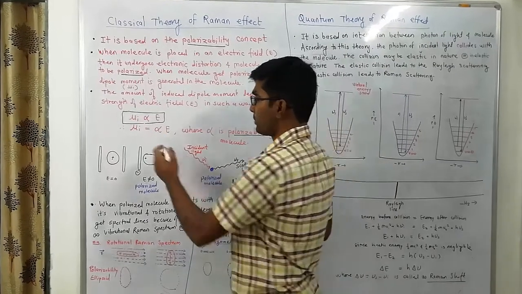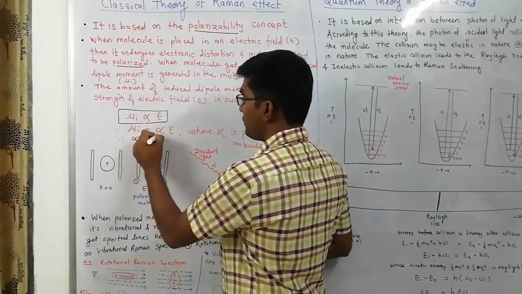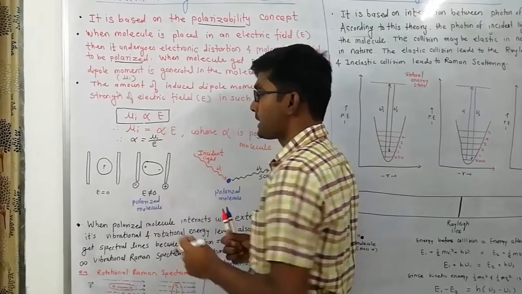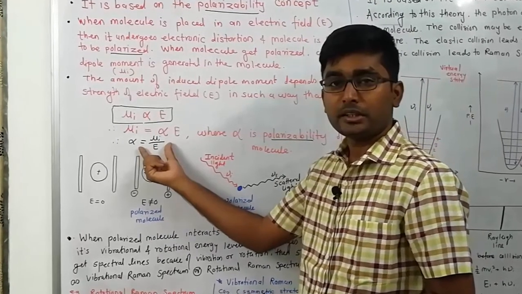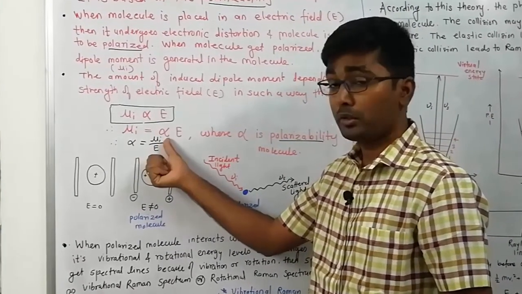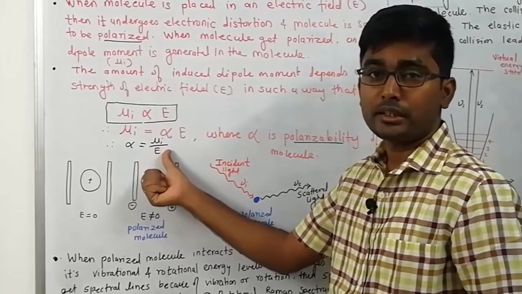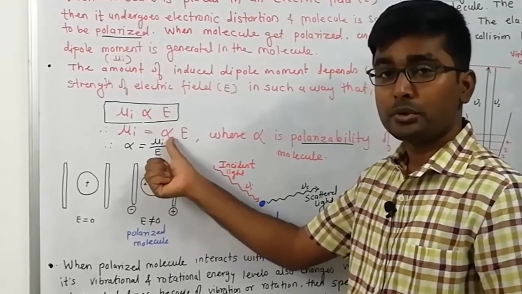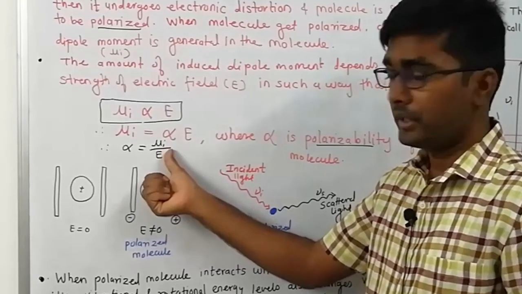Therefore, the polarizability is equal to mu I upon E. It means that the polarizability of a molecule is nothing but the induced dipole moment in the molecule per unit electric field strength.